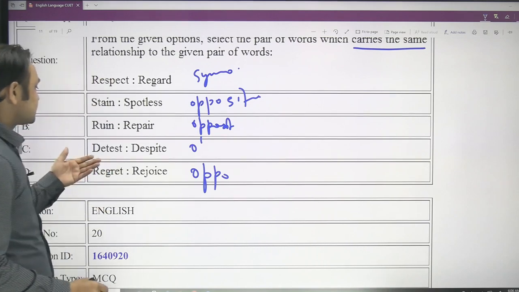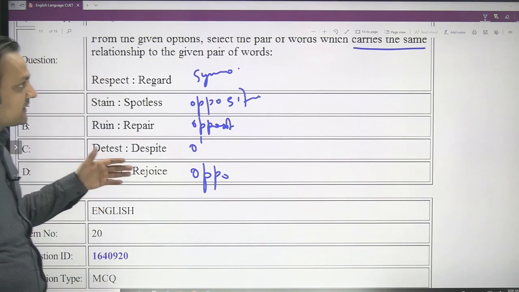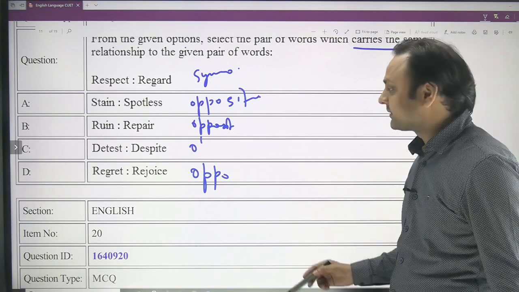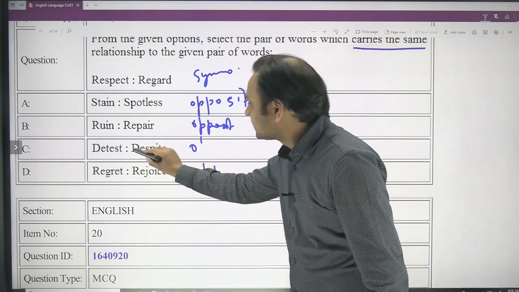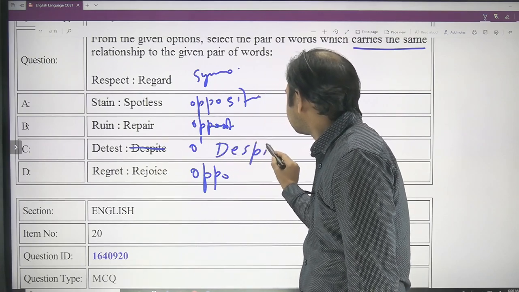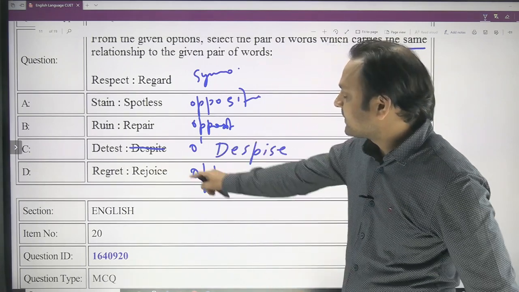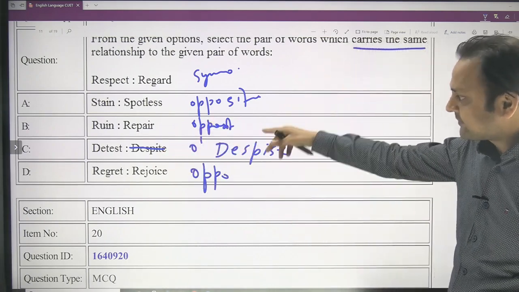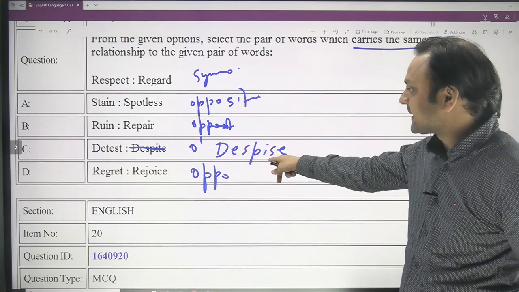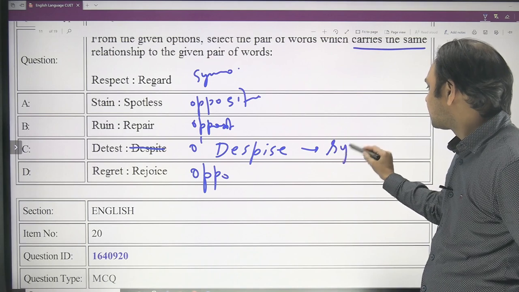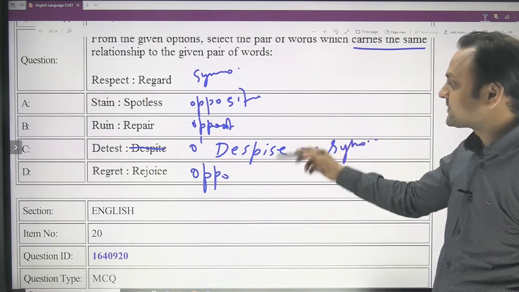Now what about this? Detest and despite. Actually, detest and despite do not have any relationship. They don't share any kind of relationship. I think this should have been not despite but despise. So it could be a misprint in the paper, because it should have been despise, and now it is synonymous. Detest means hatred and despise means hatred.